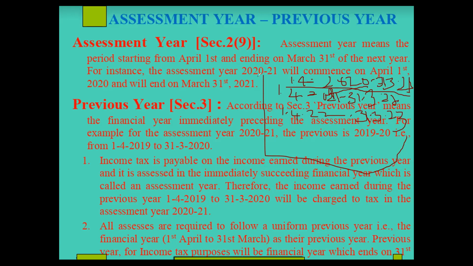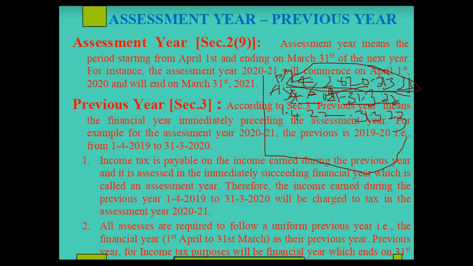Yes sir. So this is the previous year. Once again, sir? Okay. See, a person earned income in the period 1/4/2020 to 31st March 21. On this income, he has to pay tax in the next year. That is, it starts with 1/4/2021 and ends on 31/3/22. Is it clear? Yes sir. This is the previous year. This is the assessment year for that year.